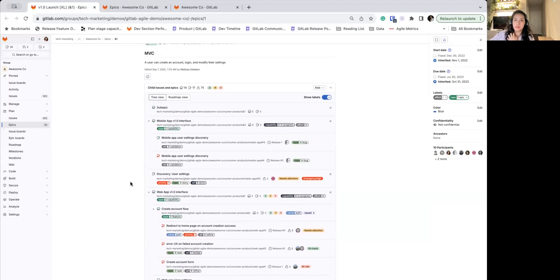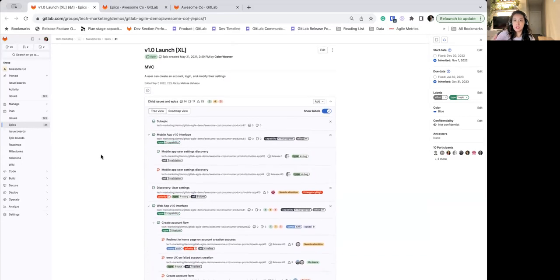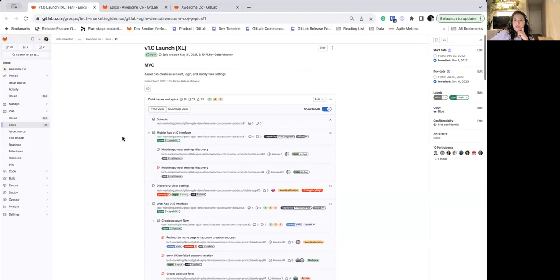So one thing that can become challenging with these nested epics is to find the root. Usually what we find is that when customers are tracking a large effort, they want to start at the top. So they're tracking, for example, the V1 launch. They want to see that, and from there dig in to all the individual pieces. And sometimes that can be challenging.